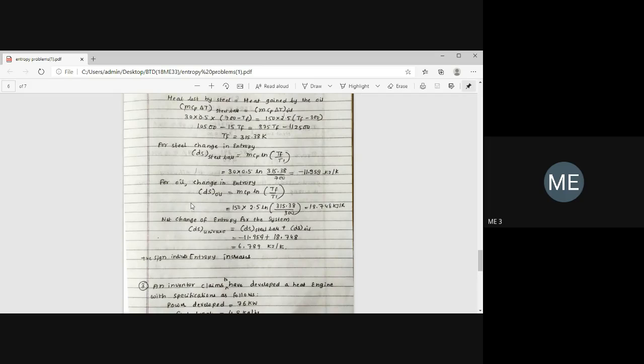And the net change of entropy. Net change of entropy means you have to sum up. Just as we found the net work done in the second model, like that we find the net entropy change. That is nothing but the universe. System plus surroundings is called the universe. That is dS of steel ball plus dS of oil. So you'll get 6.789. In this case the net entropy change is positive, hence there is an increase in the entropy.